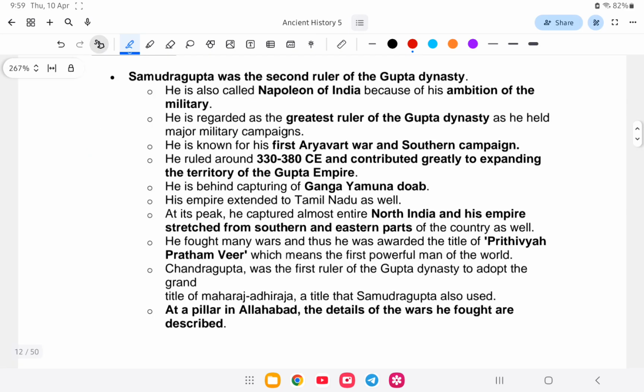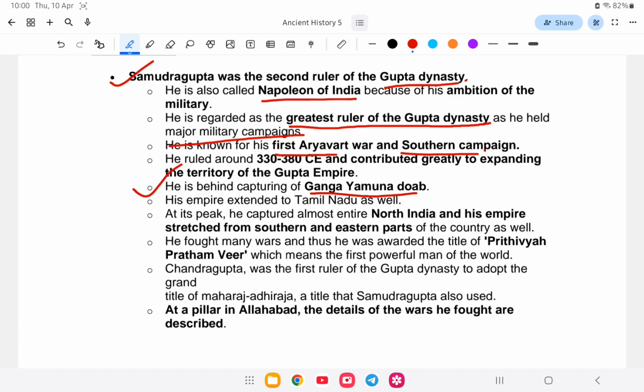So Samudragupta was the second ruler of the Gupta dynasty, an important ruler, and is also known as the Napoleon of India because of his ambition and military. He is regarded as the greatest ruler of the Gupta dynasty as he held major military campaigns. He is known for his first Aryavarta war and southern campaign, and he is behind capturing the Ganga Yamuna Doab.